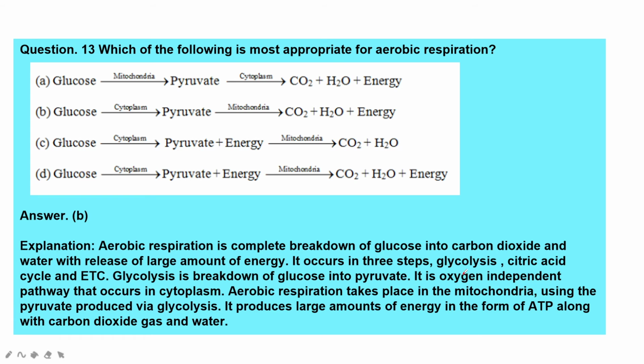It occurs in three steps: glycolysis, citric acid cycle, and electron transport chain. Glycolysis is breakdown of glucose into pyruvate. It is an oxygen independent pathway that occurs in the cytoplasm. Aerobic respiration takes place in the mitochondria using the pyruvate produced via glycolysis. It produces a large amount of energy in the form of ATP along with carbon dioxide gas and water.